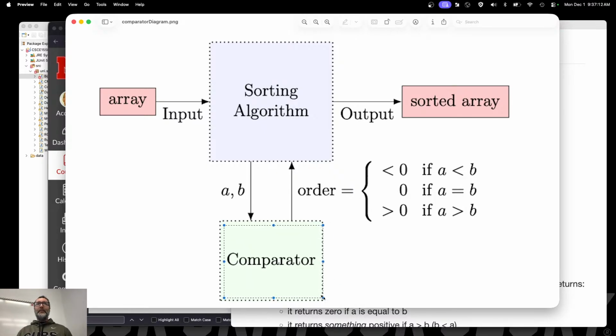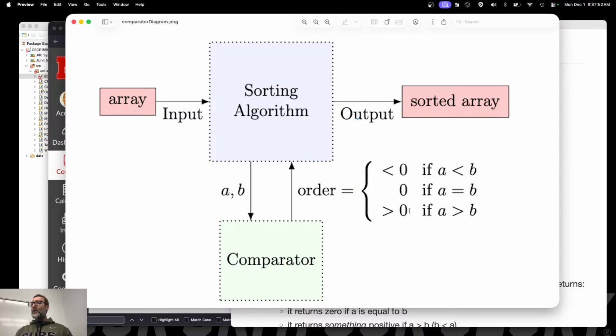For C, that's going to be a comparator function. For Java, that's going to be a comparator, a class, basically. And if you give it A and B, it's guaranteed to return something negative if A comes first, something positive if B comes first, and 0 if they are equal to each other. So if you give this thing as a plugin, as input to the sorting algorithm, then the sorting algorithm knows how to sort, it just doesn't know how to order, but that's what the comparator does. It asks the comparator, are these in order or not? Do I need to swap them? And ultimately, it produces a sorted array or sorted collection out of that process.